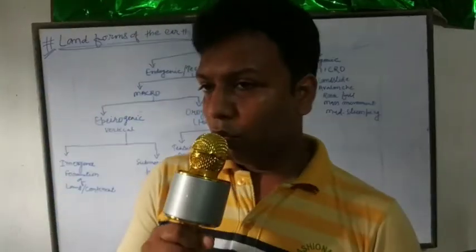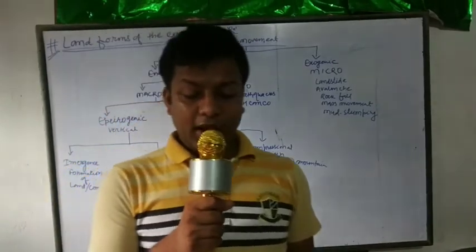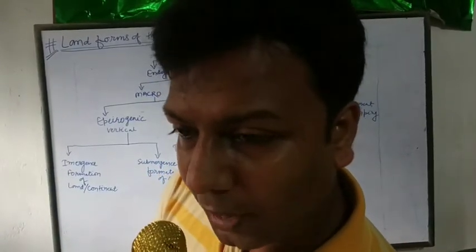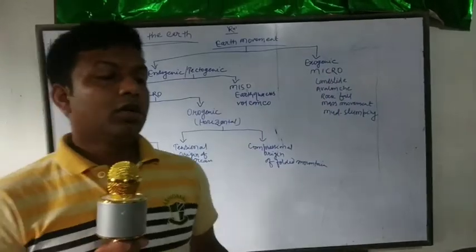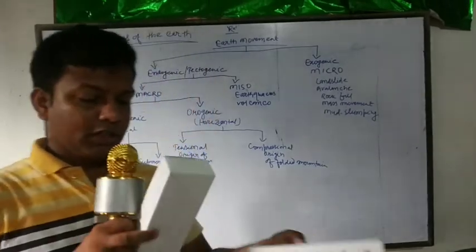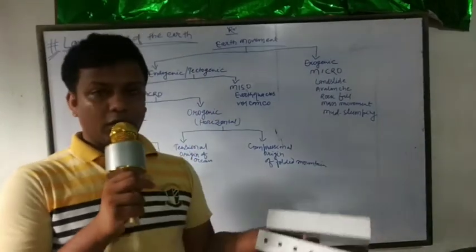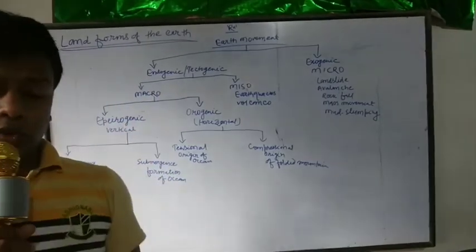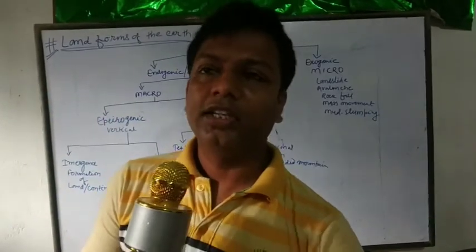Before I talk about anything else, I would like to show you three types of plates. Suppose this is a plate.